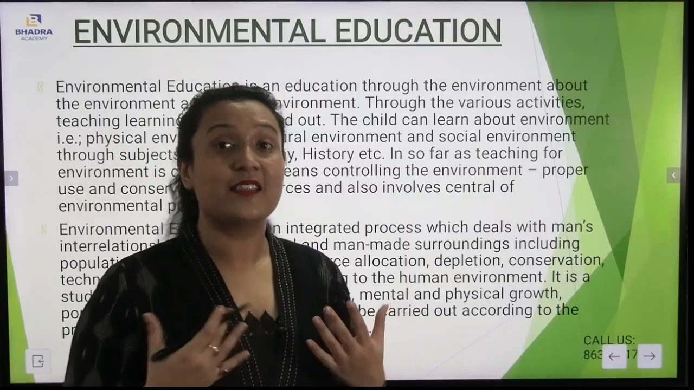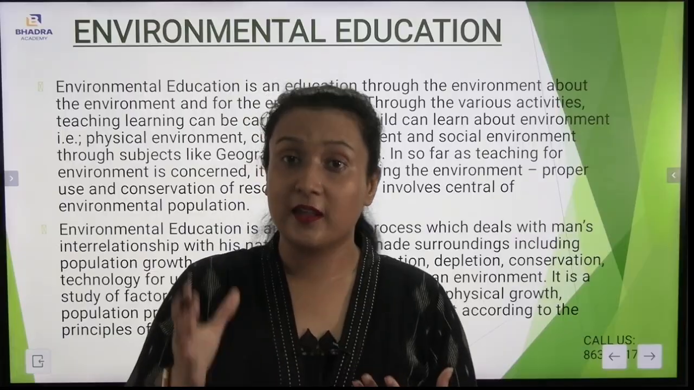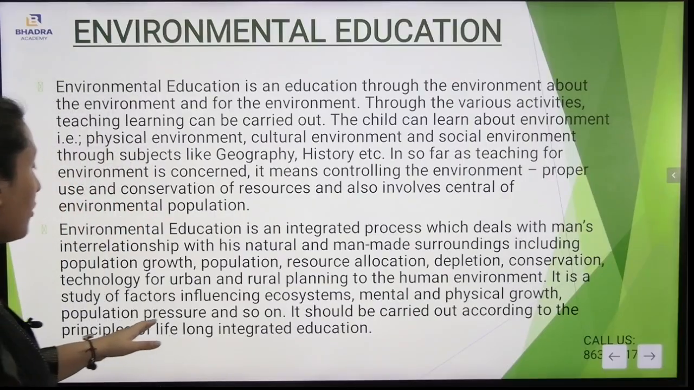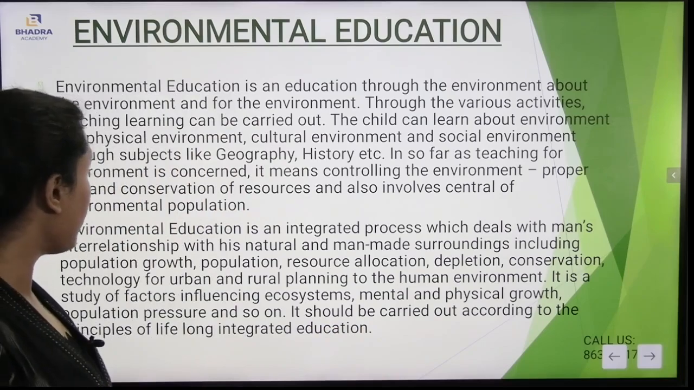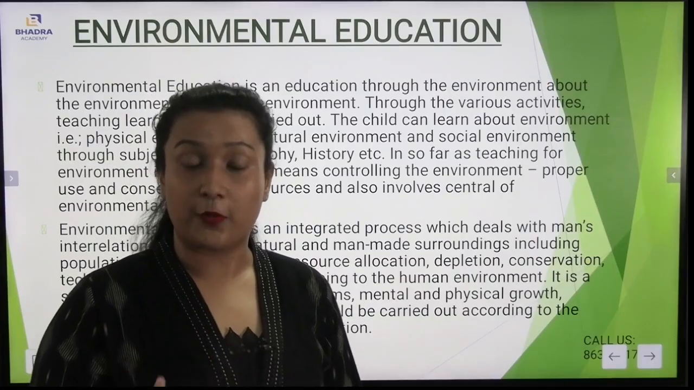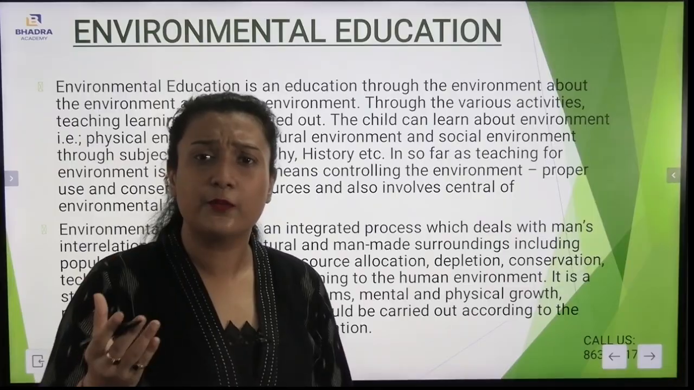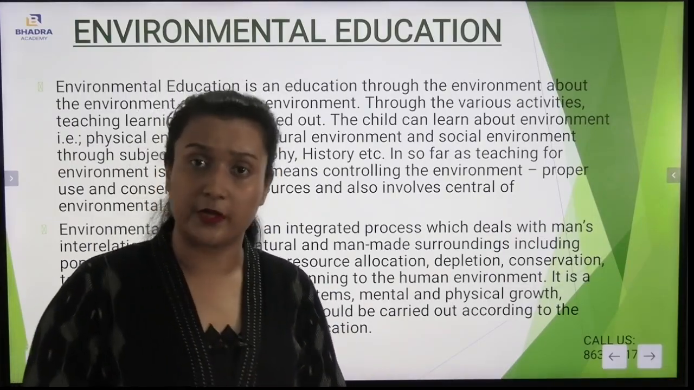Also, on the other hand, the mental growth. You see, in the environment itself human beings grow, and there comes the physical growth and the mental growth as well. Also, population pressure is there. It should be carried out according to the principles of lifelong integrated education. Now, how should it be carried out? It should be carried out with lifelong integrated principles. There are certain principles through which people are guided to make use of the environment in a better way.